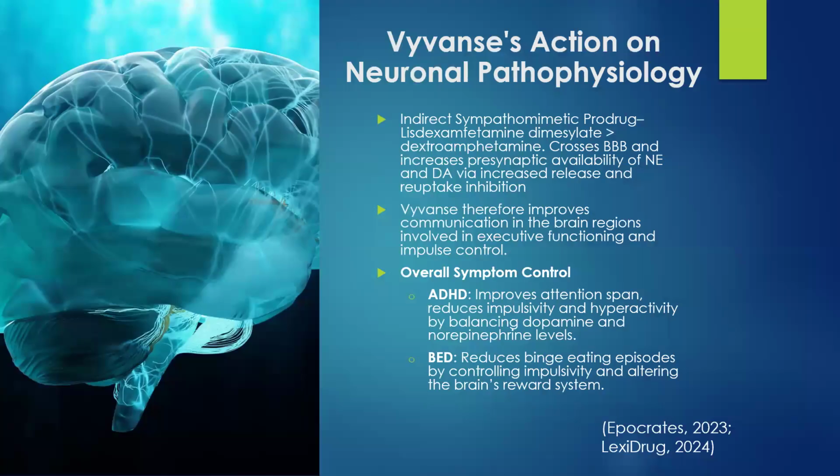Vyvanse is an indirect sympathomimetic prodrug that's converted to dextroamphetamine. When taken orally, the metabolite's small molecular size easily crosses the blood-brain barrier and increases the presynaptic availability of dopamine and norepinephrine by promoting their release and inhibiting their reuptake.